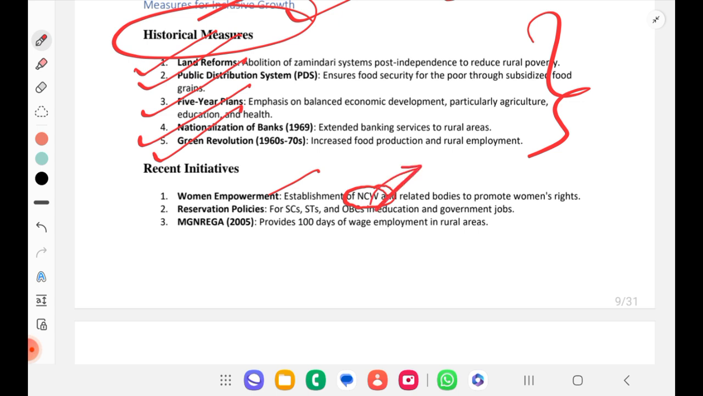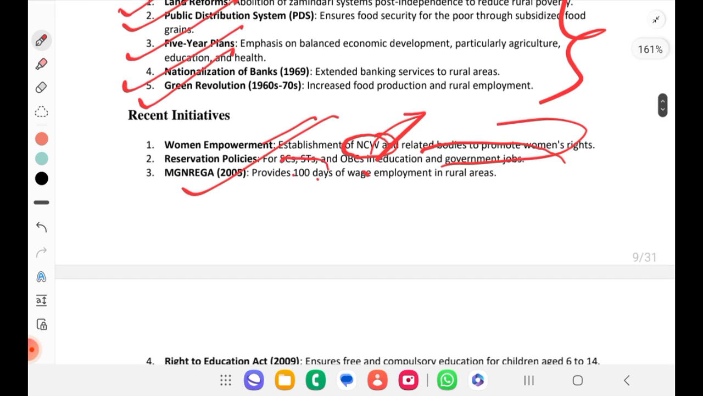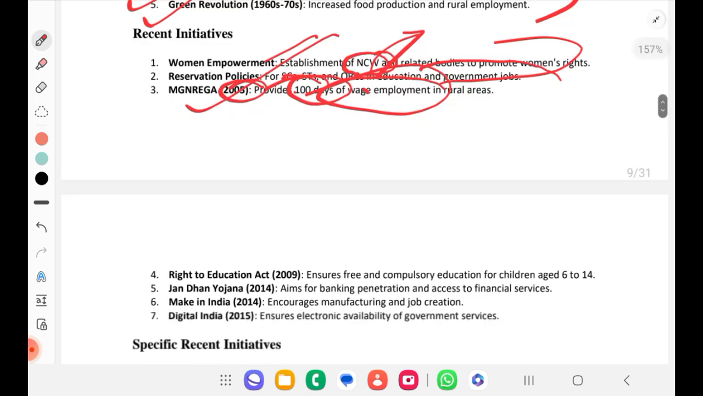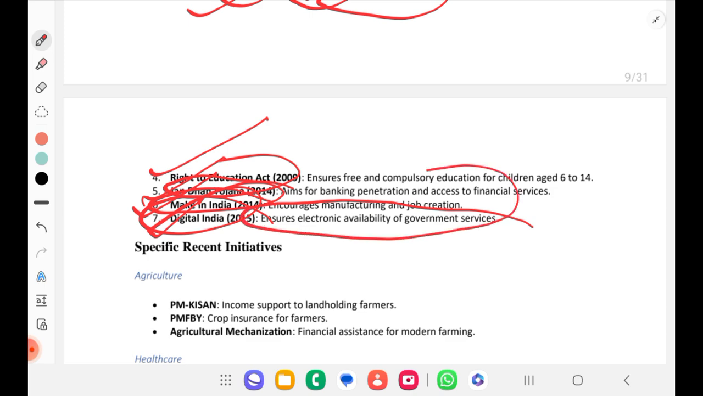Reservation policies for SC, ST and OBCs in educational institutions and government jobs. MGNREGA scheme, already I have given. It started in 2005 for 100 days of work, wage employment for rural areas. Right to Education Act, Jan Dhan Yojana for financial inclusion, Make in India for manufacturing, Self-Reliant India, or Atmanirbhar Bharat, as we say, and then Digital India for breaking the digital divide. These are some of the initiatives.